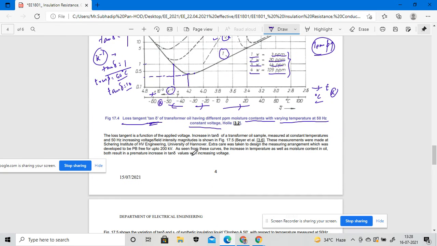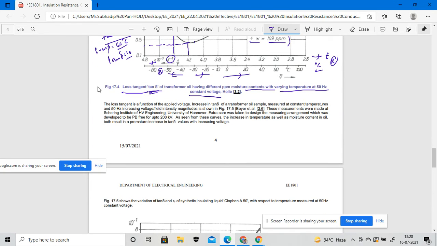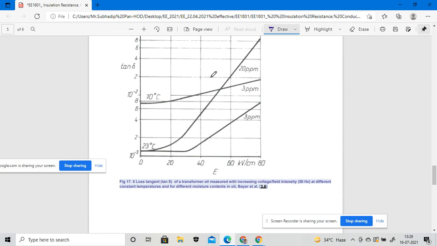So we can say that the loss tangent is a function of the applied voltage, and the tan delta of the transformer oil sample is measured at constant temperature and 50 hertz with increasing voltage, which is considered as the field intensity magnitude, shown in the figure below. So the loss tangent, that means tan delta of the transformer oil, will be measured with the increasing voltages or the field intensity.